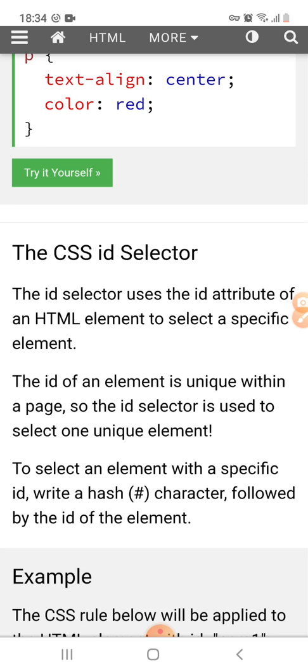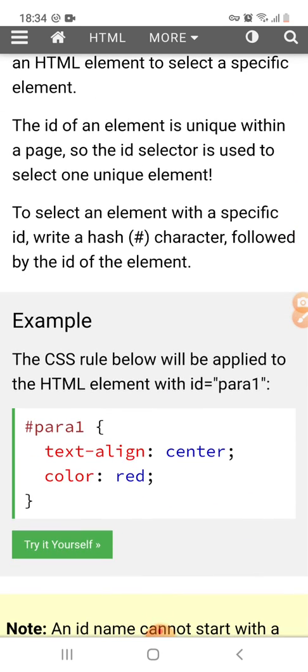So the ID selector is used to select one unique element. To select an element with a specific ID, we write a hash character followed by the ID of the element. So this is the example.